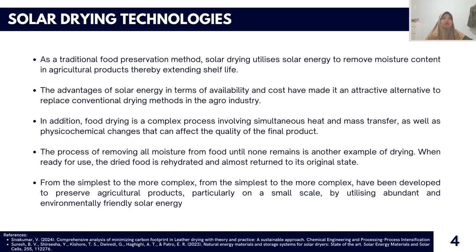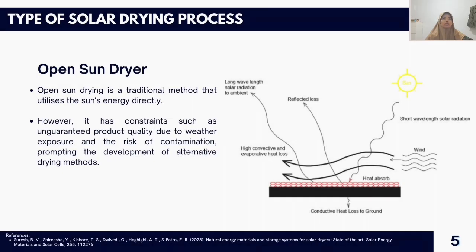Based on this, a variety of solar drying processes have evolved as follows. First, natural or direct sun drying, then indirect sun drying, and last, mixed mode sun drying.